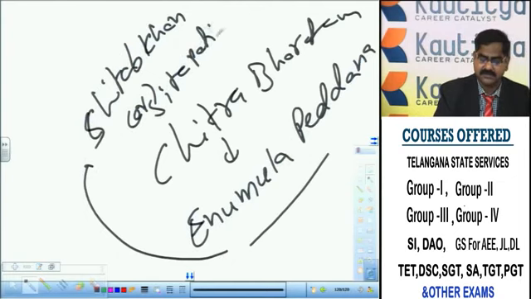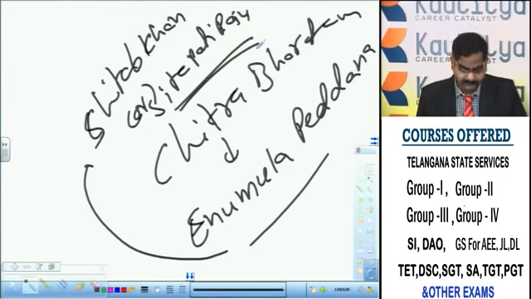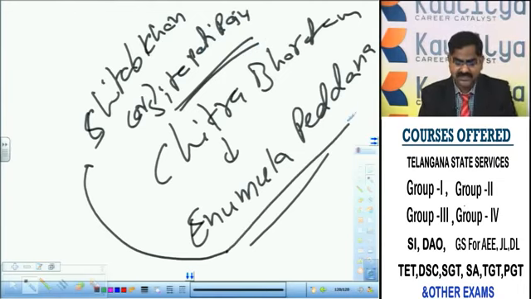Who is this man? He was one of the subordinate rulers of the Gajapatis of Kalinga. So Shitab Khan's court minister is Enumala Peddana, and Chitra Bharatam was written by Cherigonda Dharmana and dedicated to Enumala Peddana, one of the ministers in the court of Shitab Khan or Sitapati Raju, a subordinate ruler to the Kalinga Gajapatis.